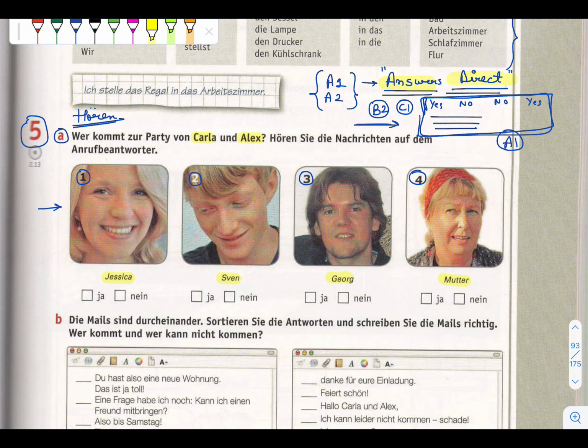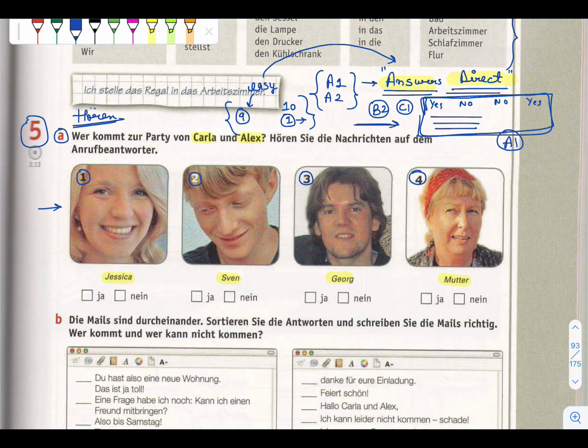So that's why in A1 level it's always direct answers. Okay, so in this type of exercise your main focus is to at least understand that part, that they are telling they will come or they will not come. For example, from 10 questions, one question will definitely be a little bit tricky. But 9 is just an example, all these 9 questions are always easy and always direct answers, which we are going to see now.